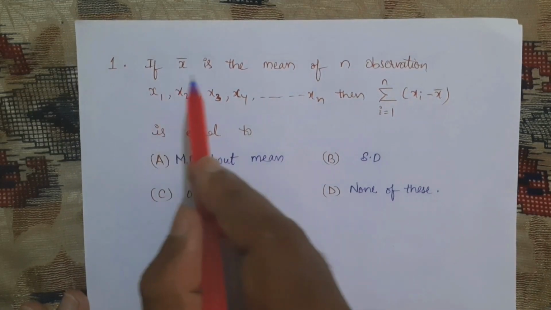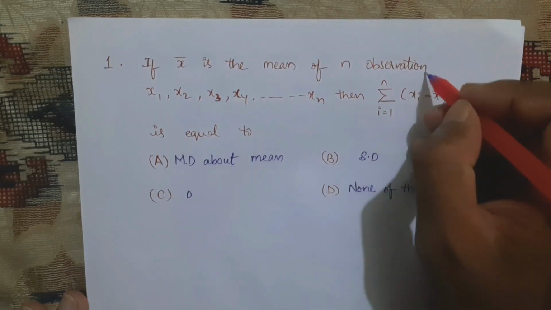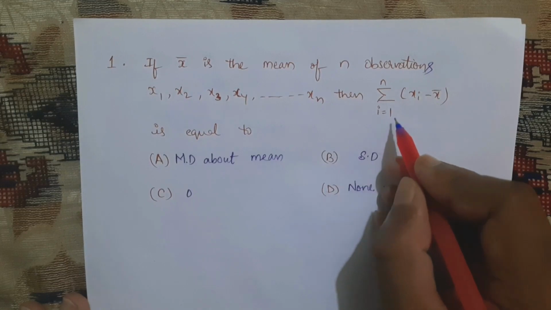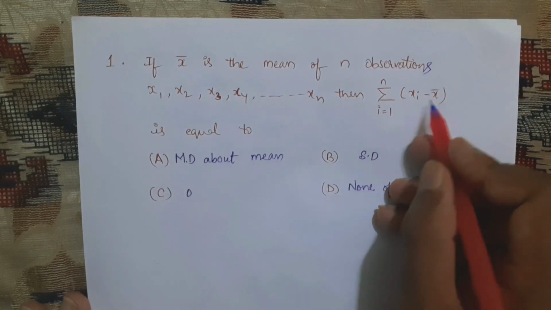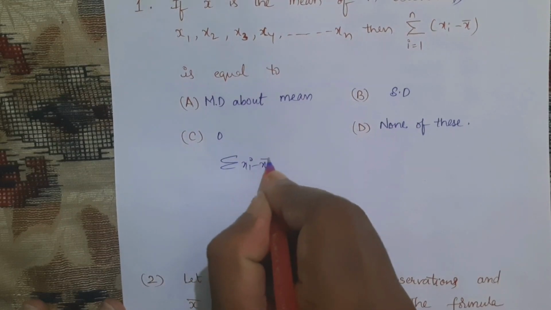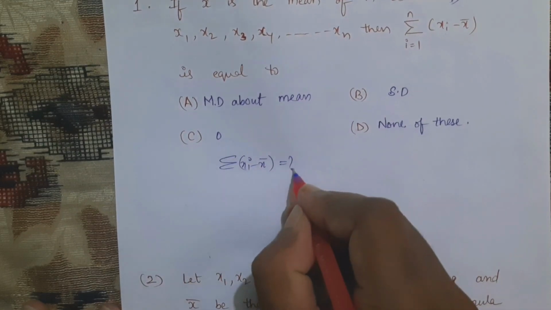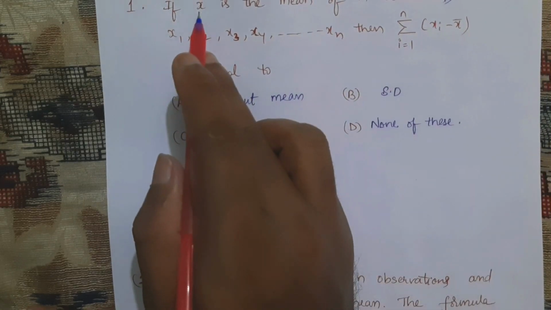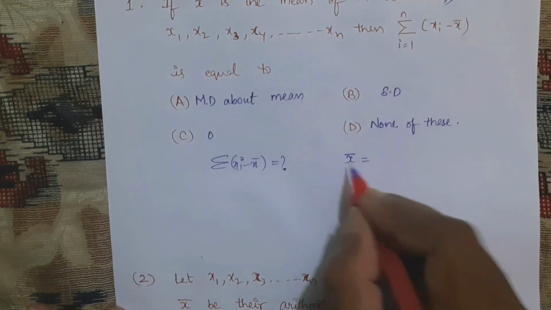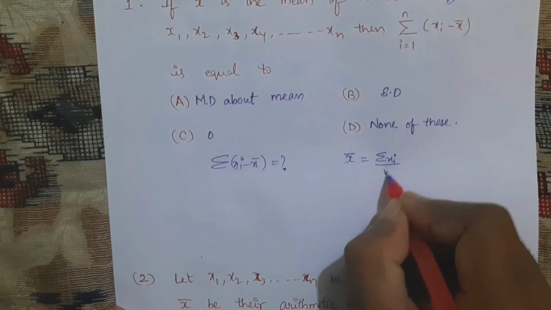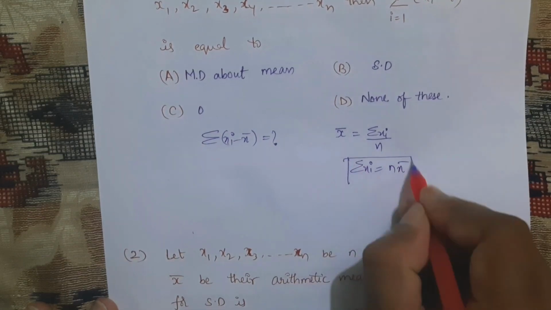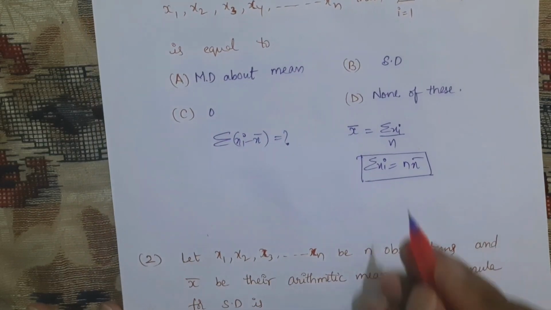See the first question: if x bar is the mean of n observations, x1, x2, and so on, xn, then sigma i equal to 1 to n of xi minus x bar is equal to what? Before that, as they said, x bar is the mean, and the mean formula we know is sigma xi by n. That means sigma xi is equal to n into x bar. That I will substitute here.